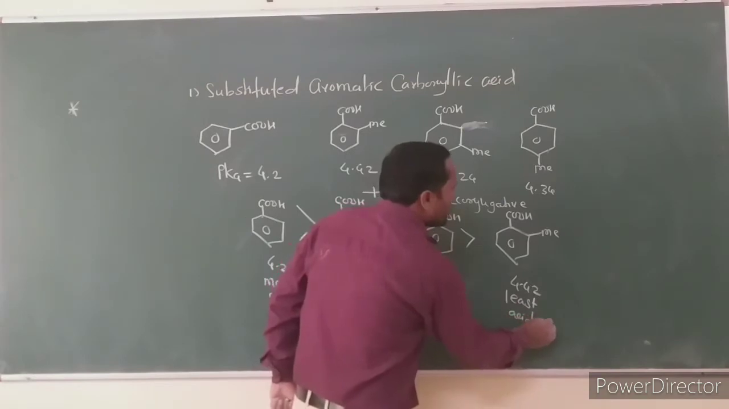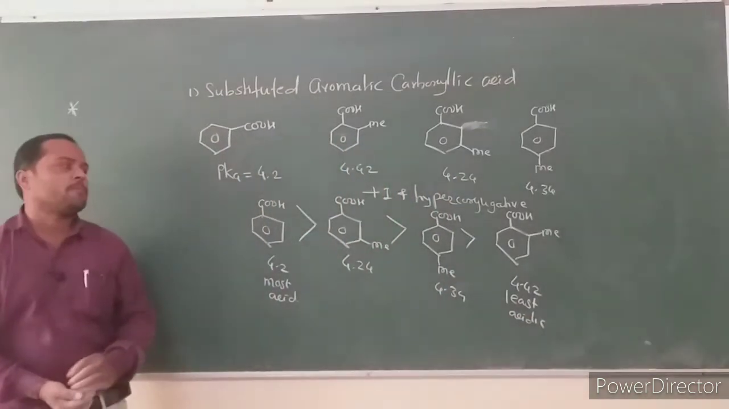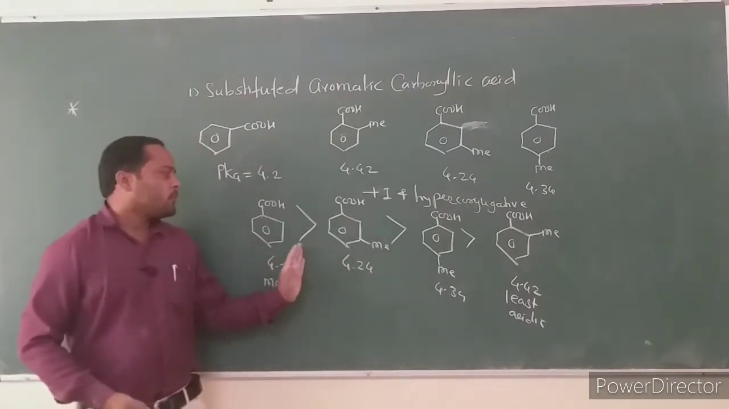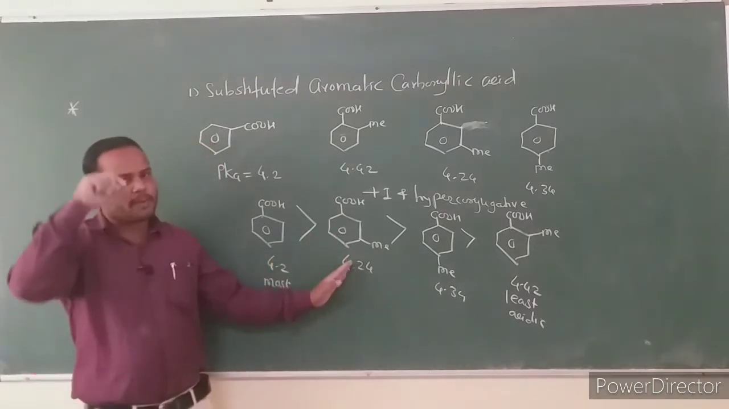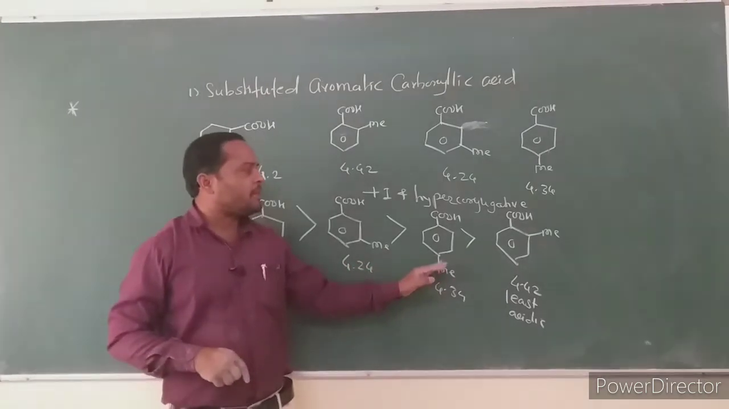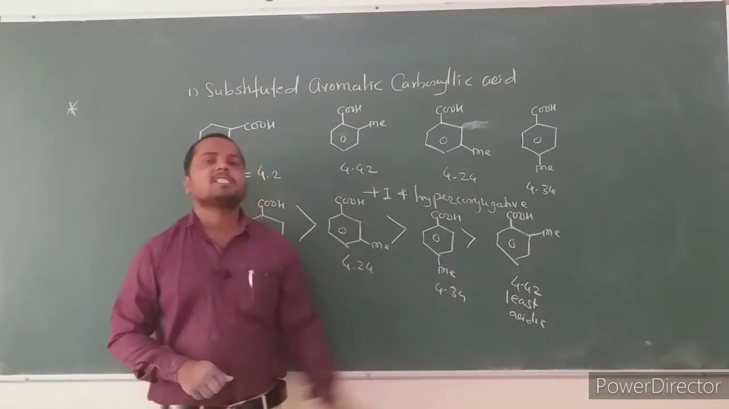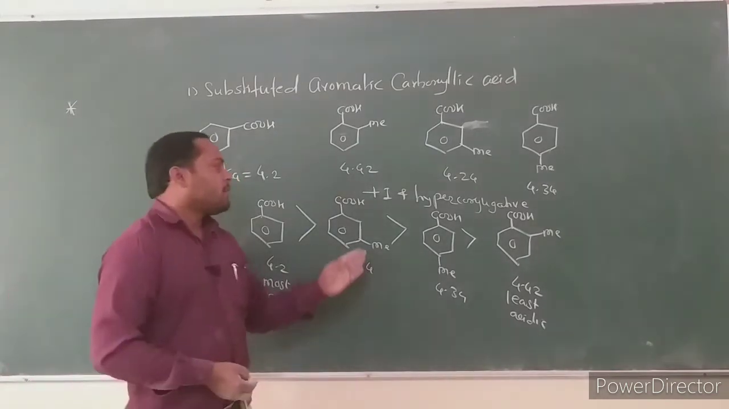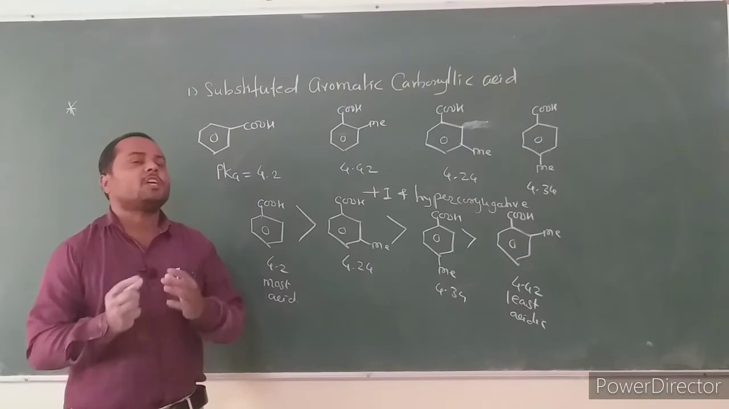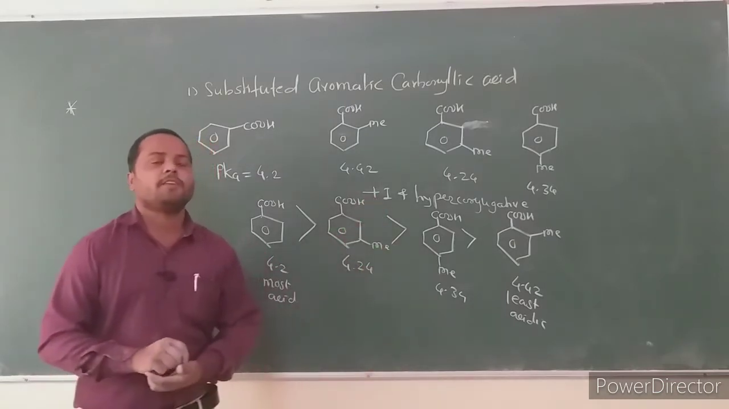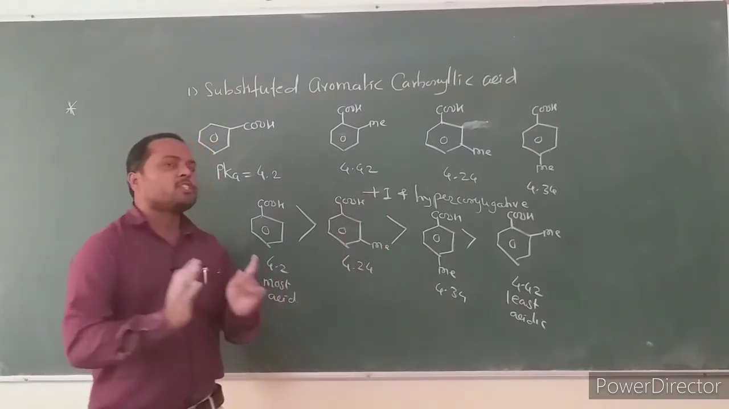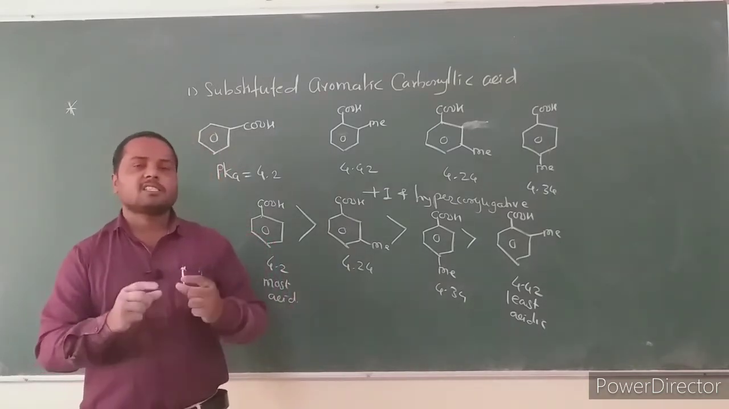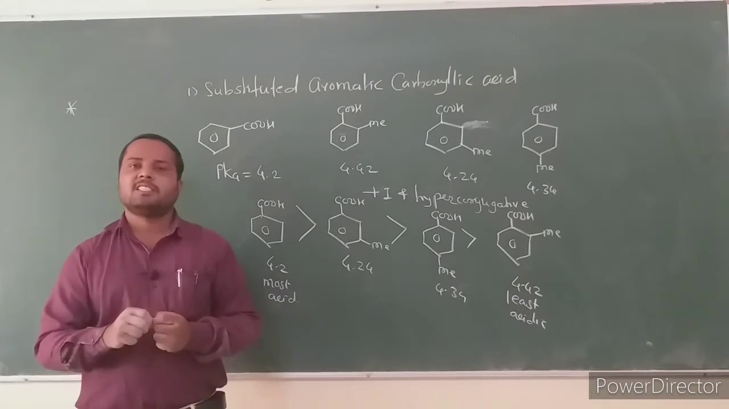Why is ortho-methyl benzoic acid the weakest acid among these? The acidity decreases in the same order as we go from benzoic acid to meta-methyl, meta-methyl to para-methyl, and para-methyl to ortho-methyl. Why does the acid strength decrease? Because the methyl group has an electron donating inductive effect, the plus I effect, and the plus I effect depends on distance. As the distance increases, the plus I effect decreases.